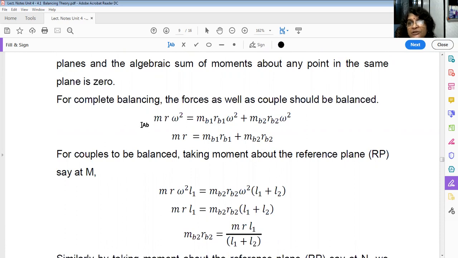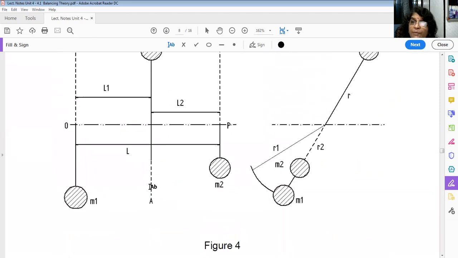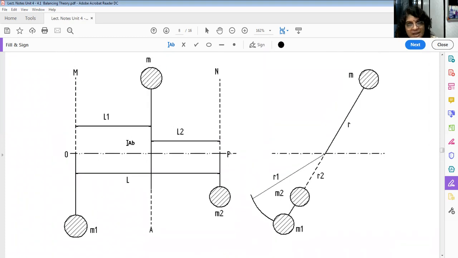Now this is the force balance. For the couples to be balanced, take moments about a reference plane, say at M. You can take moments about any plane. What do we mean by reference plane? We are going to see that further. So this is your M plane. What will happen if you take the moment about the M plane? The moment by this M1 is 0 because it is passing through this axis. The moment of this mass will be anti-clockwise. What is the force? m r omega square into L1 is the moment about this one. Now it is anti-clockwise, and must be equal to the moment created by this force about the same reference plane M.